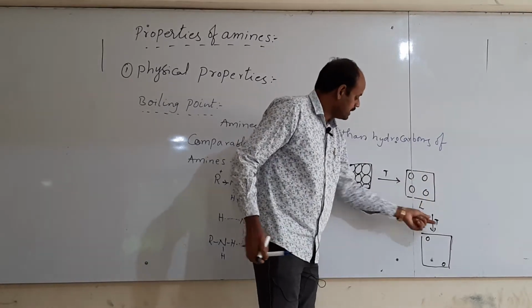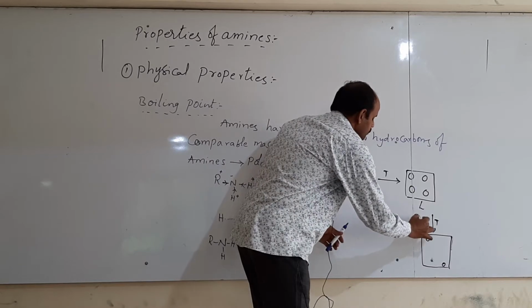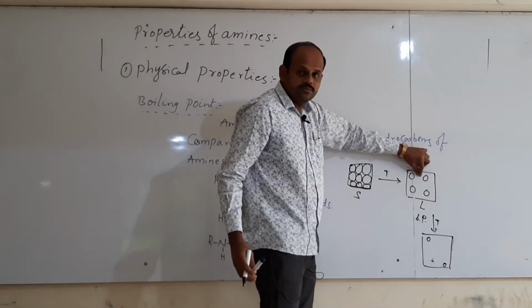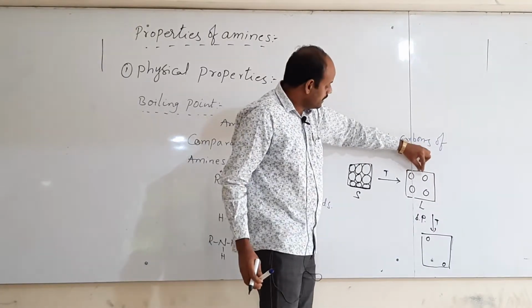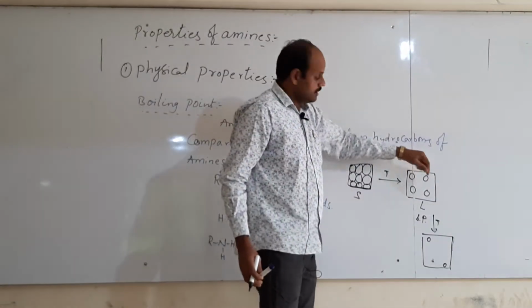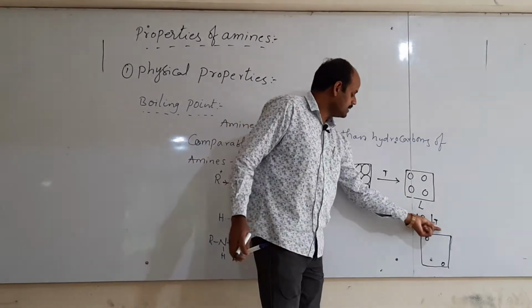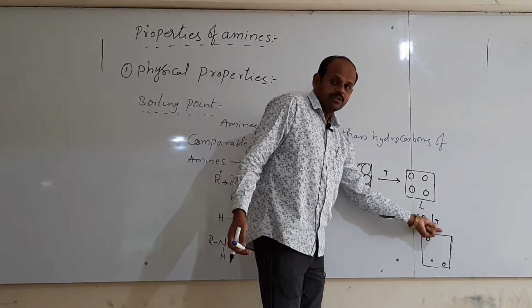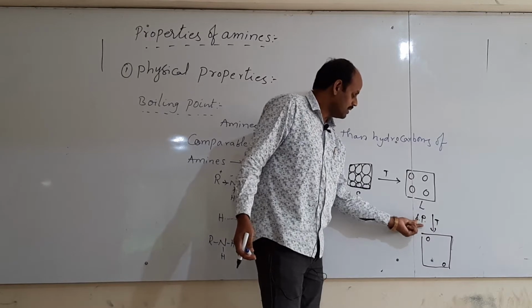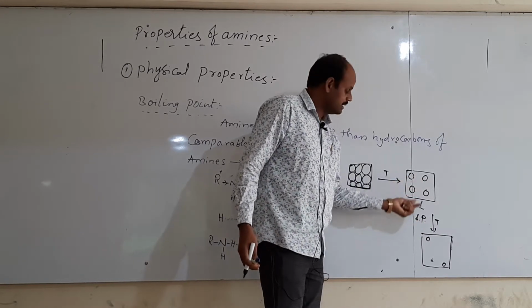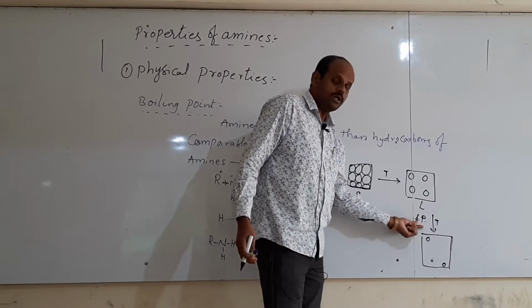So that amount of heat energy is called the boiling point. If attraction forces are less, then to break down such weak attraction forces, a little amount of energy is enough. That means temperature required is less. Thus if attraction forces are less, then they have low boiling points.